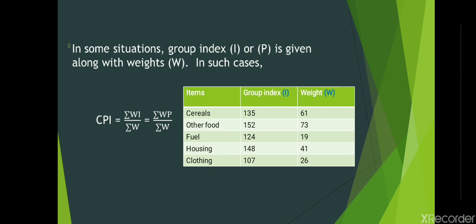So here, what is meant by this group index? It is nothing but an index number already calculated for that particular group of items. For example, here 135 is the index number for the entire group of cereals.